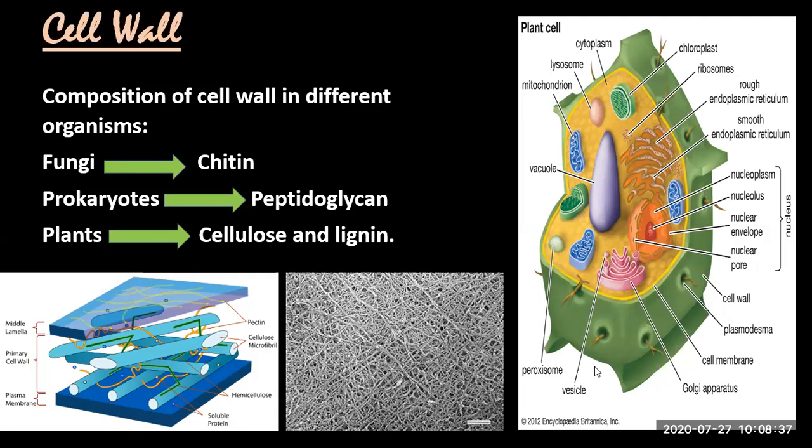I can't see this. This is basically Golgi vesicles. And nuclear pores, nuclear envelope, nucleolus, nucleoplasm. This is all about the nucleus, ribosomes, etc. So this cell wall is a protective cellular structure.